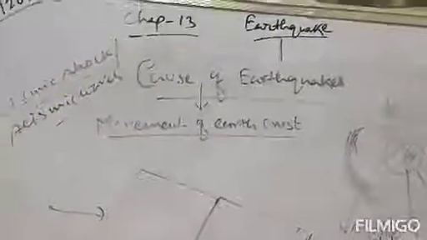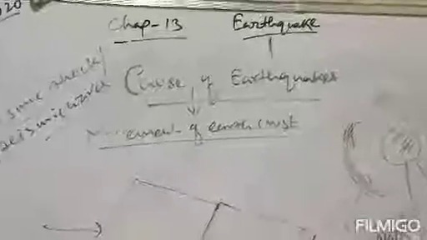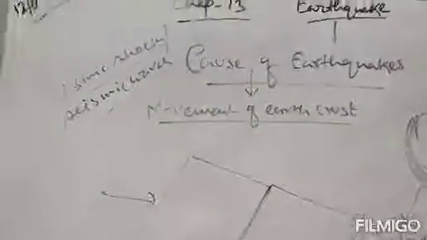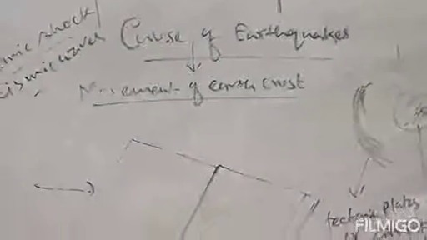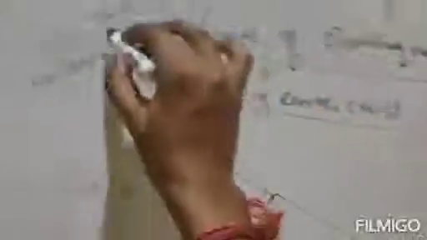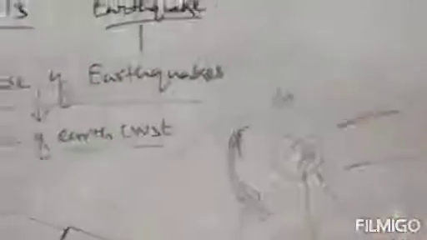Now what are seismic shocks, or seismic waves? The earth vibrates when the plates release their energy, and due to the release of energy, they give rise to shock at the earth's surface, which is known as seismic shock or seismic waves. And these seismic waves are the main reason for the movement of the earth crust. Due to this seismic shock or wave, the earth crust moves, and then we feel some shaking at the surface of the earth, and then we call it an earthquake.